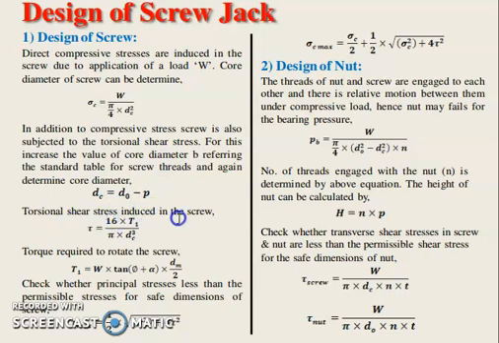Torsional shear stress induced in the screw is 16 into T upon pi dc cube. This is again a formula from strength of materials. This is the direct formula. The torque required to rotate the screw to raise the load is equal to this. So check whether principal stress is less than the permissible stress for safe dimension of the screw. Tau max is equal to 1 by 2 into under root sigma c square plus 4 tau square. Sigma c max is the principal stress: sigma c by 2 plus 1 by 2 into under root sigma c square plus 4 tau square.